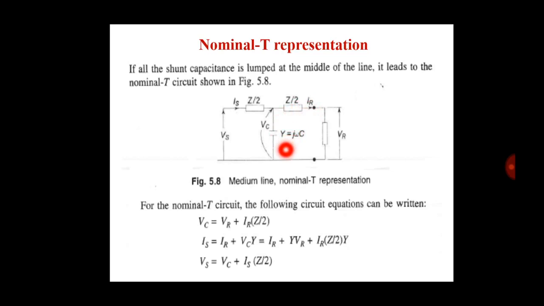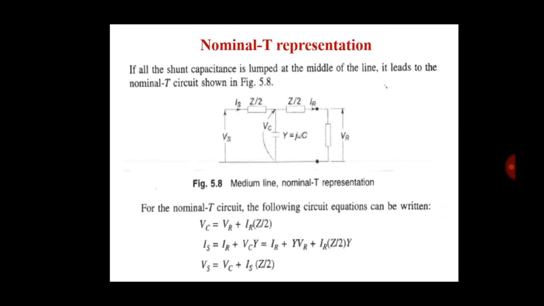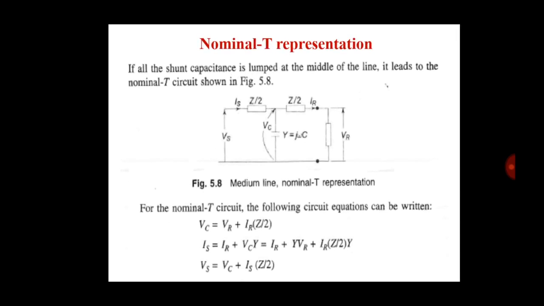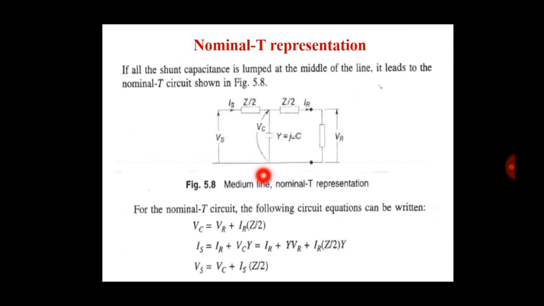Here the admittance is Y and the voltage is VC, so the multiplication of VC into Y is the current that passes through the capacitance. So IS is equal to IR plus VC into Y.